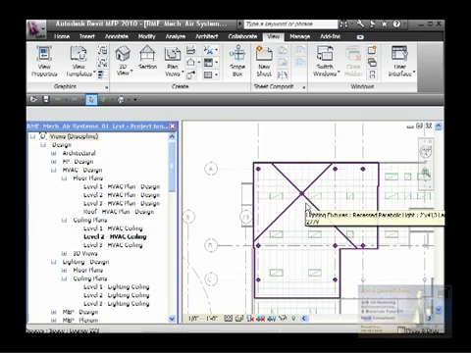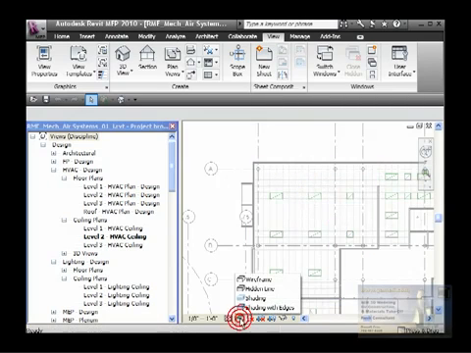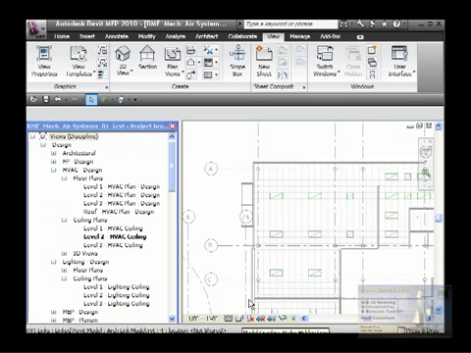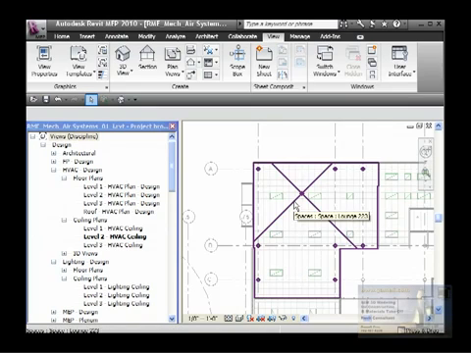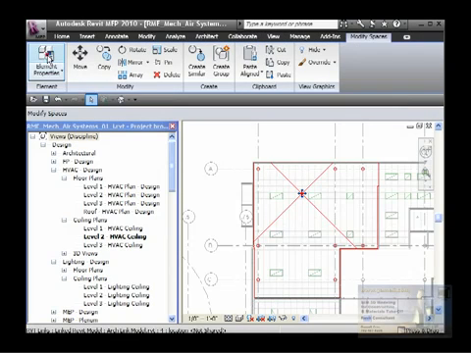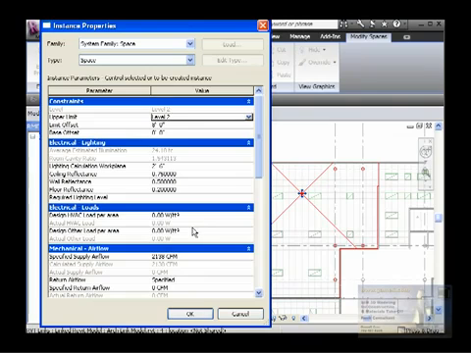We already have spaces and zones. They are turned off maybe, so we don't see the color, but we could highlight it and we know it's there. So I'm going to touch this space and take a quick look at the properties.